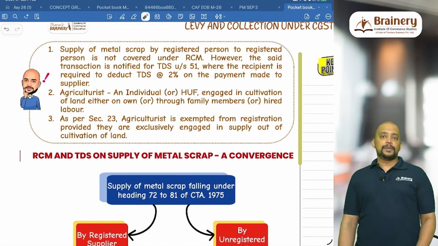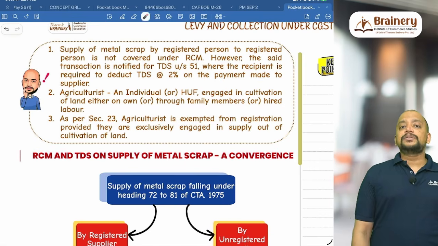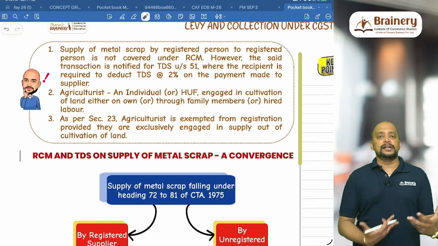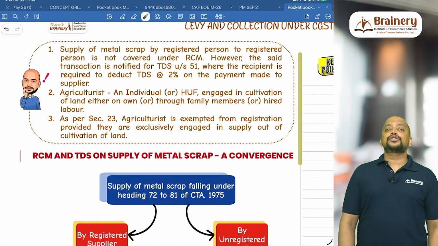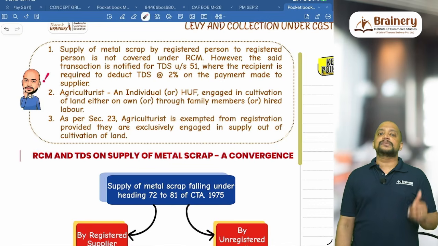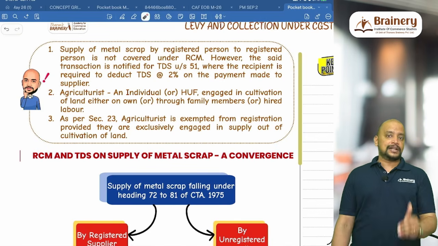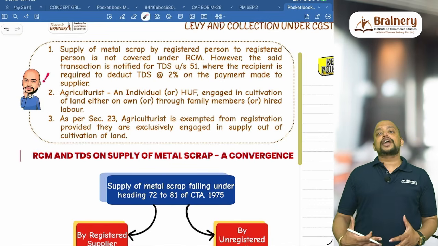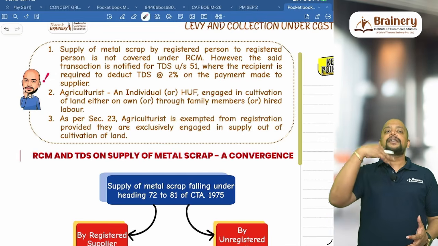And we need to remember one point. The agriculturist is exempted from registration. For example, I am an agriculturist. I am making sale of raw cashew nuts to an unregistered person. Then it is not covered under RCM, because only an agriculturist making sale to a registered person is covered under RCM. So if I am making sale of raw cashew nuts to an unregistered person, it is covered under FCM.